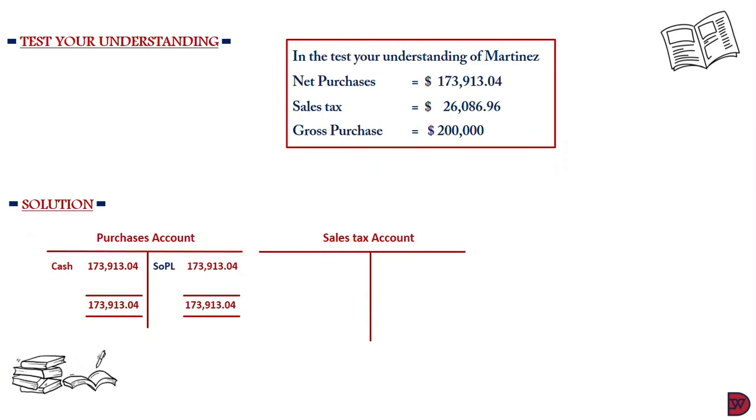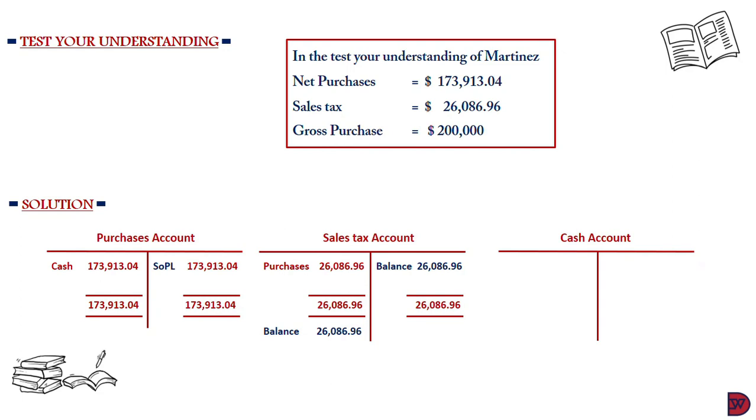Open the sales tax account, debit it in the name of purchases with a sales tax amount of $26,086.96. Because it's a liability, we close it by balancing it on the credit side and moving it to the debit below the total line. We also open the cash account, credit it in the name of purchases and sales tax with a tax inclusive amount of $200,000. And because it is a cash account, we balance it on the debit with $200,000 and bring it below the total line also for $200,000.